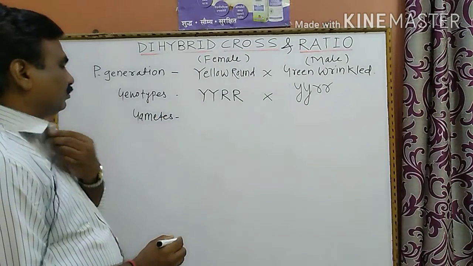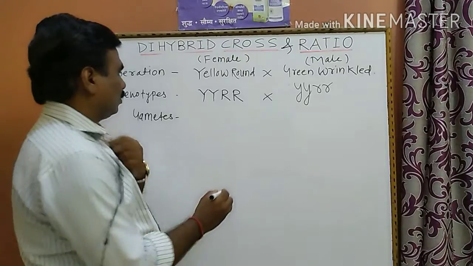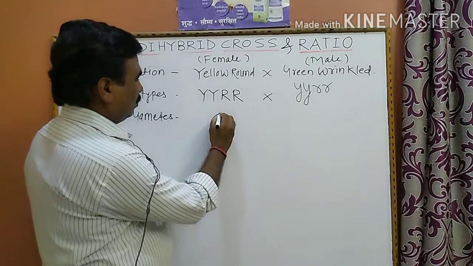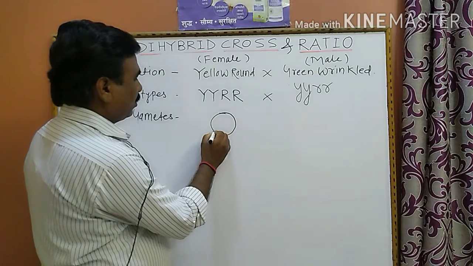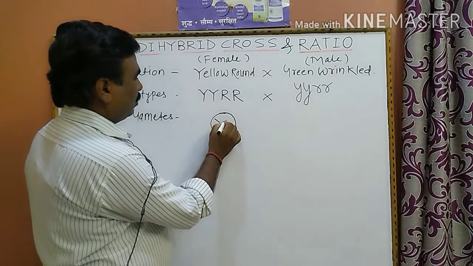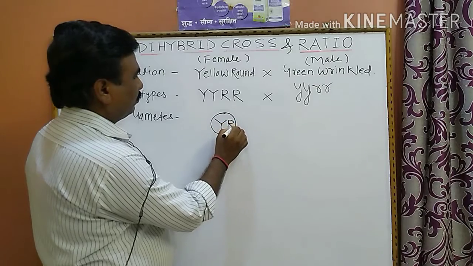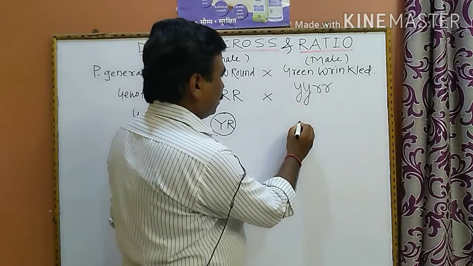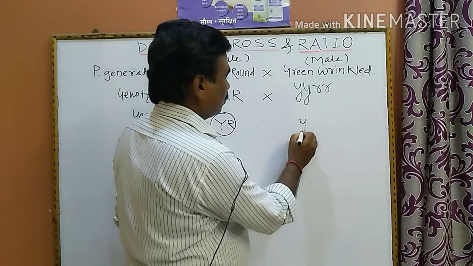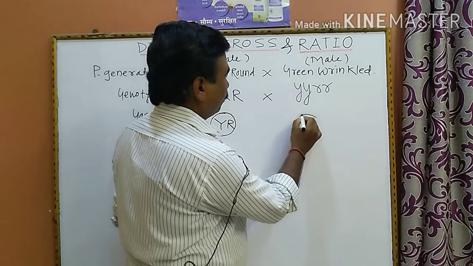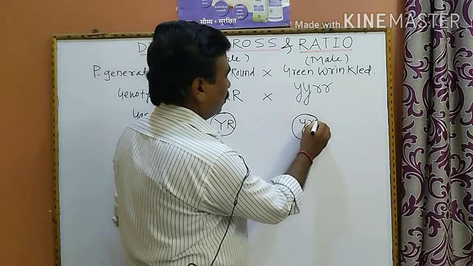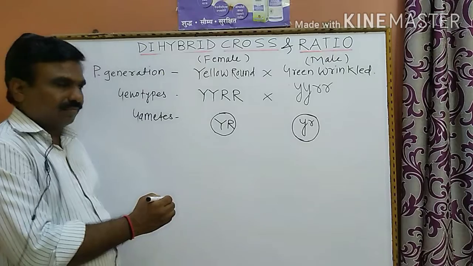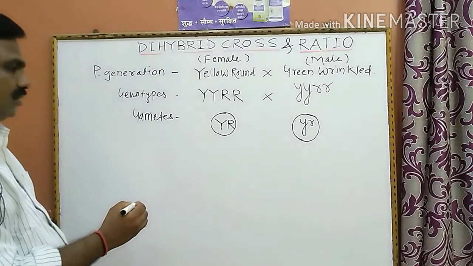Gametes is the capital Y, capital R. Then the green wrinkled genotype has the gametes small y, small r. These are the gametes of both parents, the male parent and the female parent.